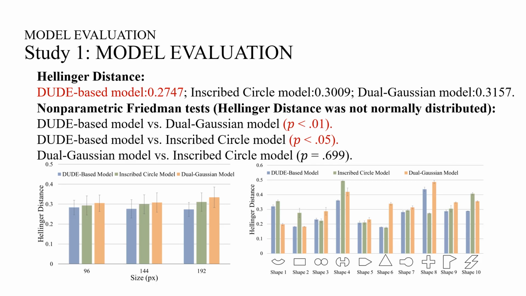Results show that the dual-based model outperforms both the dual Gaussian model and the Inscribed Circle model, as evidenced by smaller Hellinger distance between the predicted and the actual endpoint distributions.